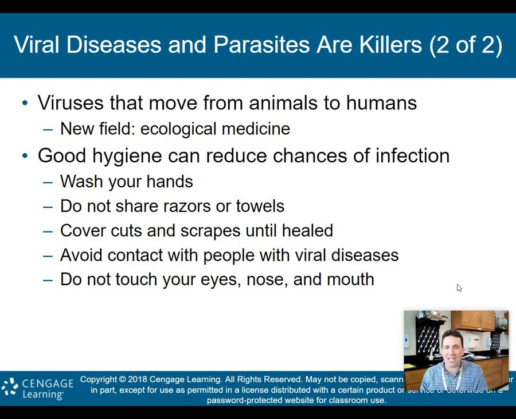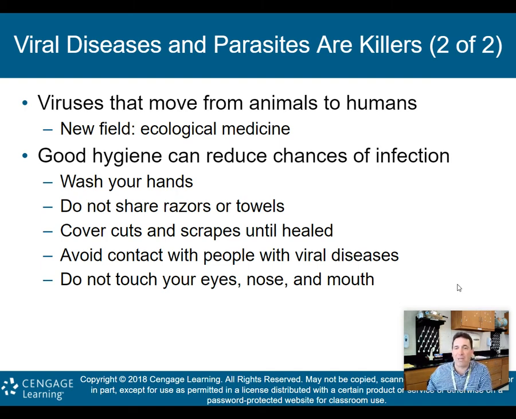Good hygiene can reduce the chances of infection. And again, it's so funny how this year, this stuff has all become second nature to all of us, right? Wash your hands. All right, how many times have you heard that? It's so simple, but it works. Do not share razors or towels. Cover cuts and scrapes until healed.